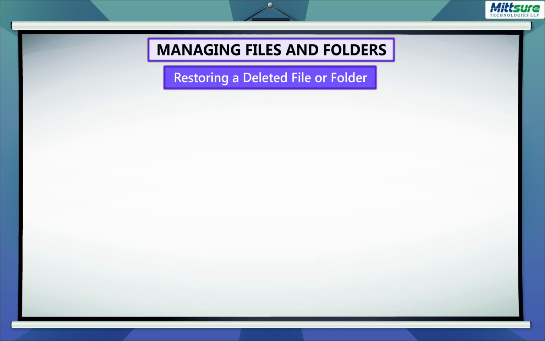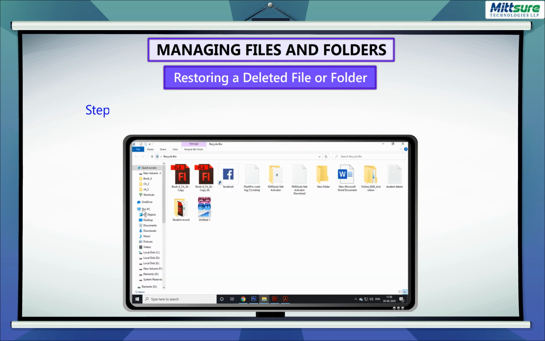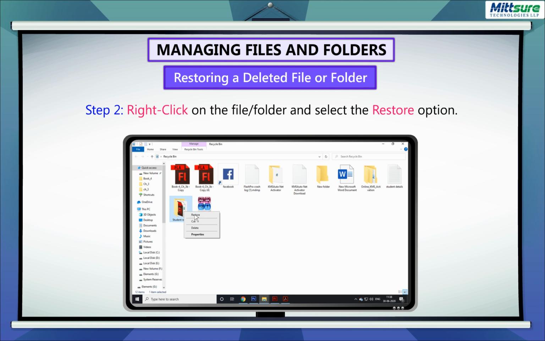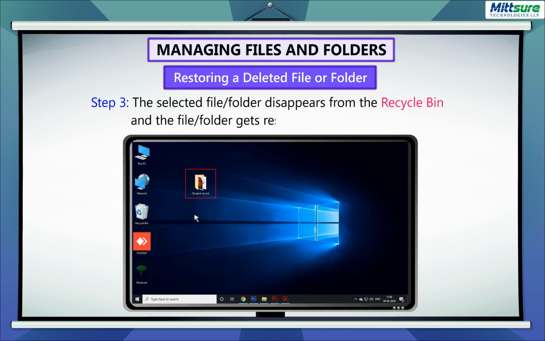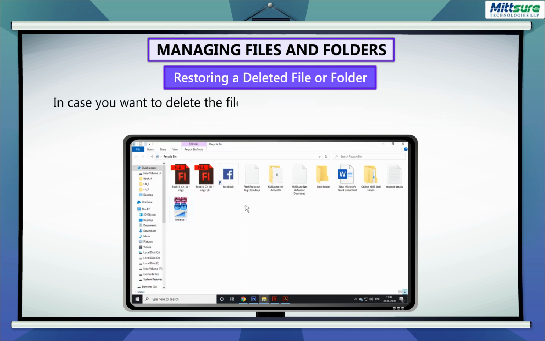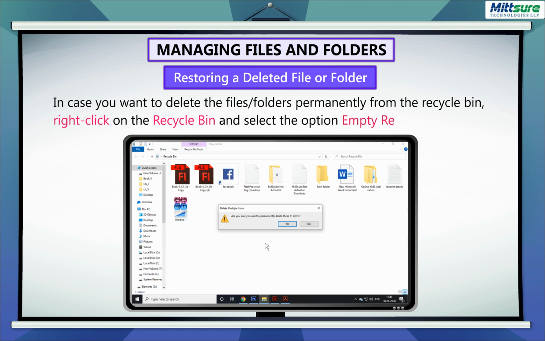Restoring a deleted file or folder. Follow the steps to restore a file or a folder from the Recycle Bin. Step 1. Open the Recycle Bin. Step 2. Right-click on the file or folder and select the Restore option. Step 3. The selected file or folder disappears from the Recycle Bin and gets restored to its original position. In case you want to delete the files or folders permanently from the Recycle Bin, right-click on the Recycle Bin and select the option Empty Recycle Bin.